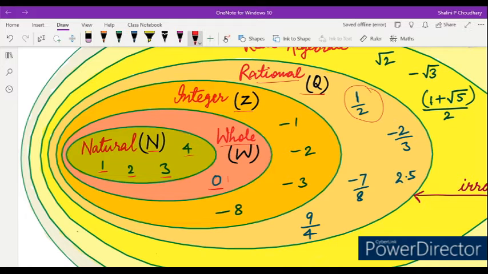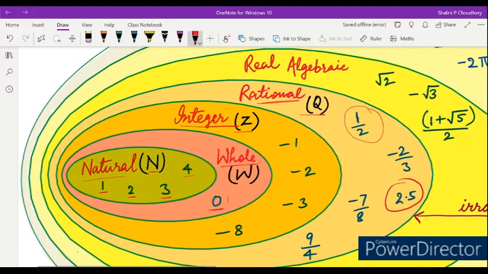Fractional values like 1 upon 2, minus 2 upon 3, 7 upon 8, minus 7 upon 8, 2.5, meaning decimal numbers also come in rational numbers. Any fractional value, any decimal value, any number that is in the form of p upon q is called a rational number. So all the integers, whole numbers and natural numbers are subsets of rational number. So natural number is a subset of whole number, which is a subset of integer, which is a subset of rational number.